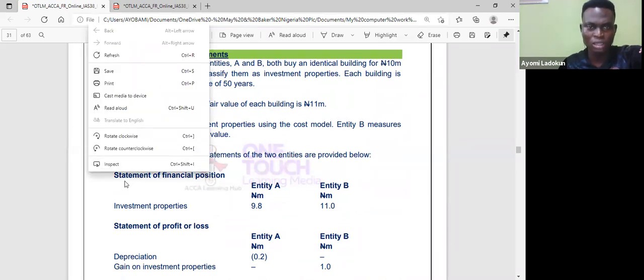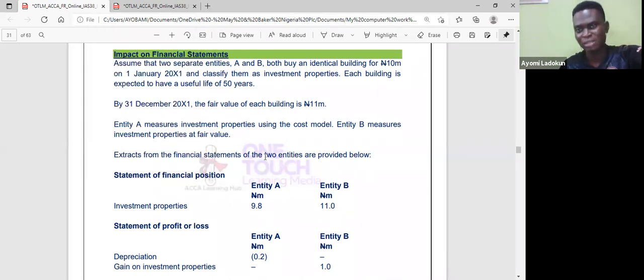Now, let me quickly take you through the impact on financial statements. What does that mean? If the same asset is carried under the cost model by one company, and another company, say company B, carries the same asset at fair value, what will be the impact on the financial position?